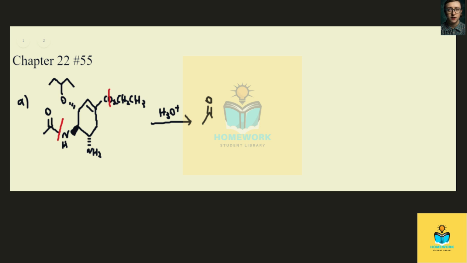So we'll end up with acetic acid. It's going to be the leftmost piece. The central piece, the core of the molecule, is most of it is going to be unchanged. I don't really like the way that six-membered ring looks. Let's try again. Better. Okay, so as I was saying, the core of the molecule is going to be unchanged.